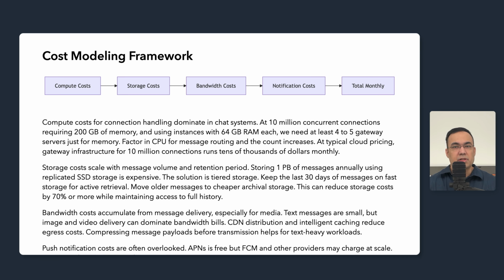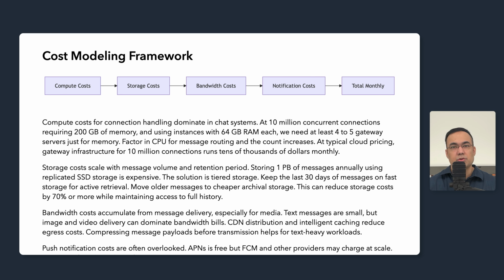Storage costs scale with message volume and retention period. Storing 1 terabyte of messages annually using replicated SSD storage gets expensive pretty quickly. The solution is tiered storage. Keep the last 30 days of messages on fast SSD backed storage for active retrieval. Move older messages to cheaper archive storage, potentially HDD backed or cloud cold storage tiers.